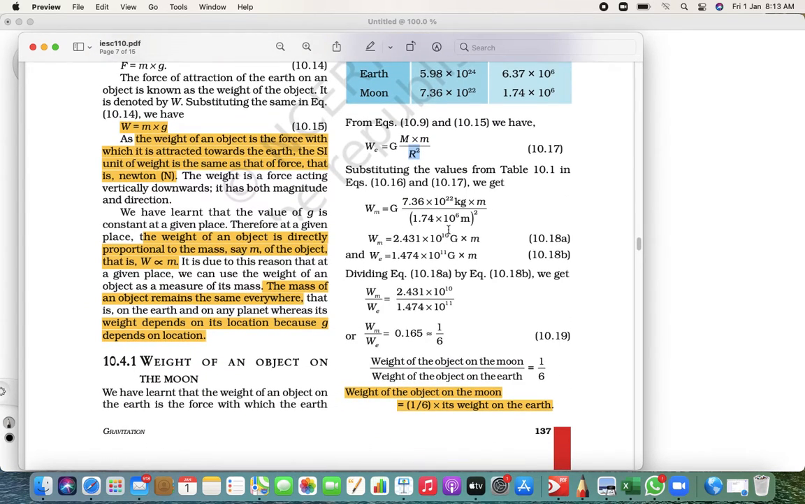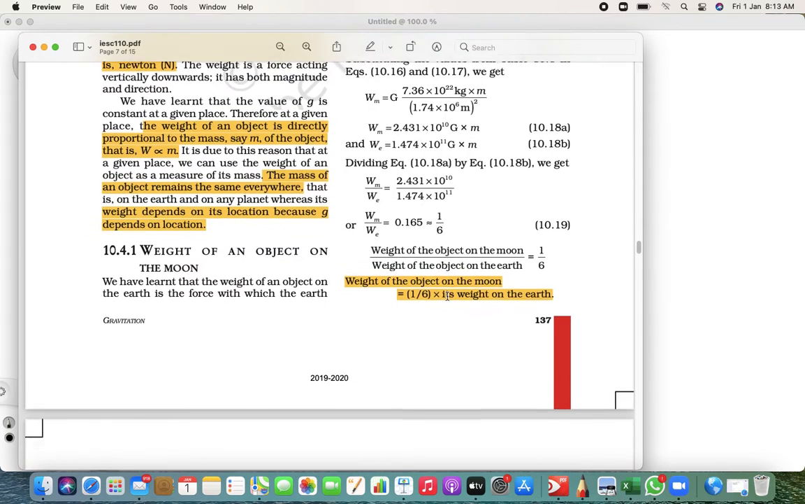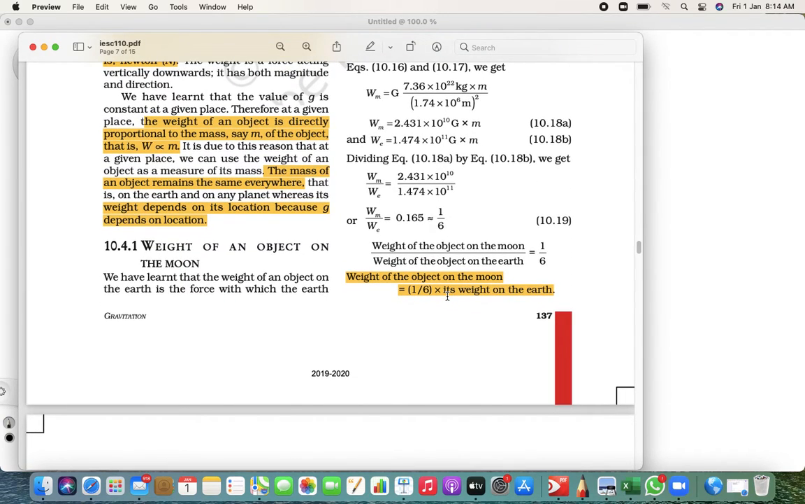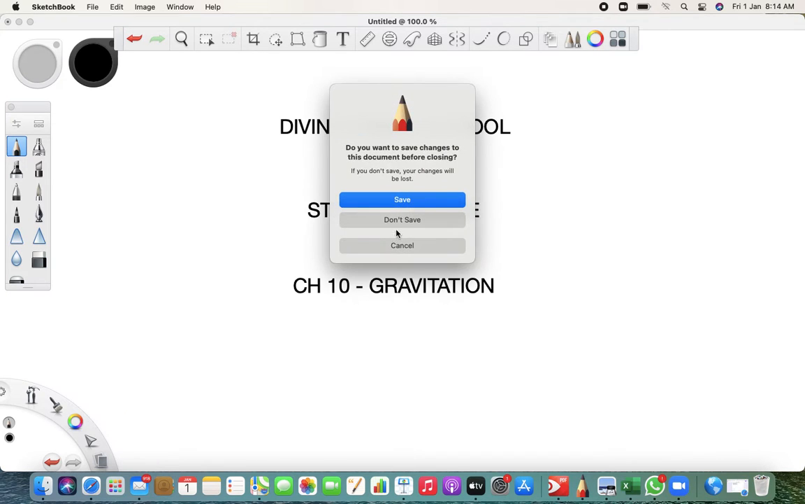Now when you put in all these values and take the ratio, the ratio turns out to be 1/6. What does that mean? The weight of an object on moon is 1/6 the weight of an object on earth. Let me show you what that means. For example, let's say your weight. What we got is that the weight of an object on moon is 1/6 the weight of an object on earth.